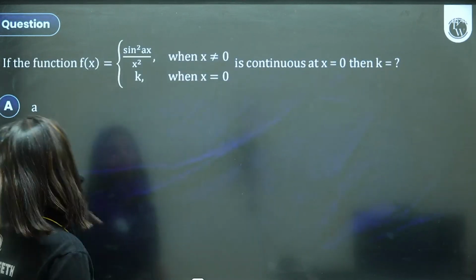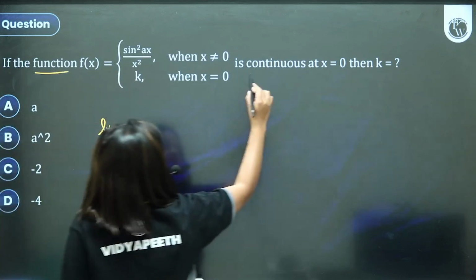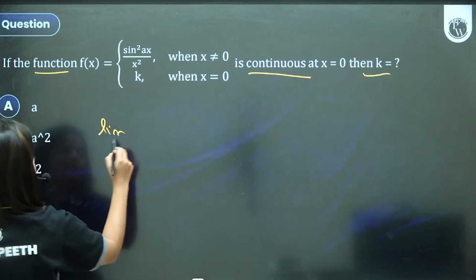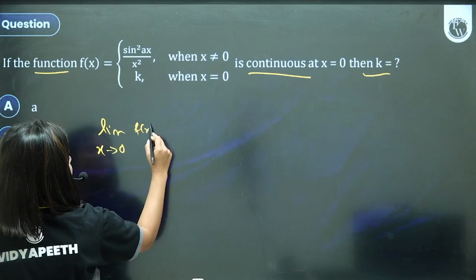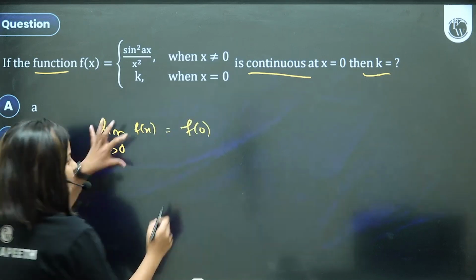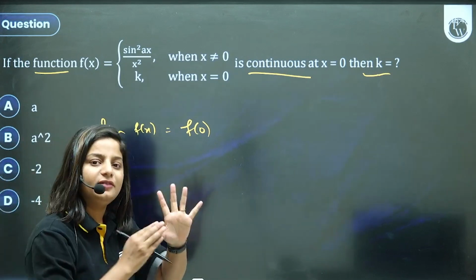Next one, straightforward. Again, bachcho, they have given that the function is continuous. What is the value of k? So if the function is continuous, what's the formula? Limit x tends to 0, f of x is equal to f of 0. Limiting value is equal to value at that point. 4 बार बोलो, repeat after me. Limiting value is equal to value at that point.